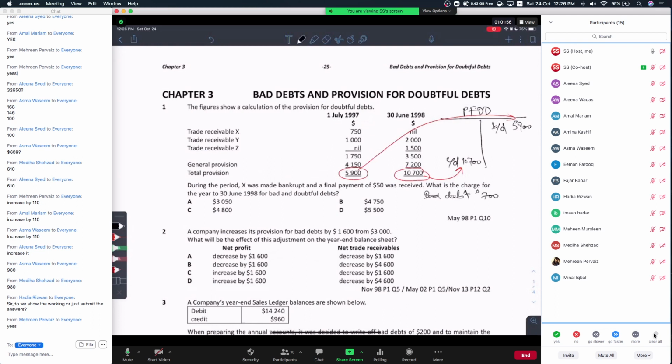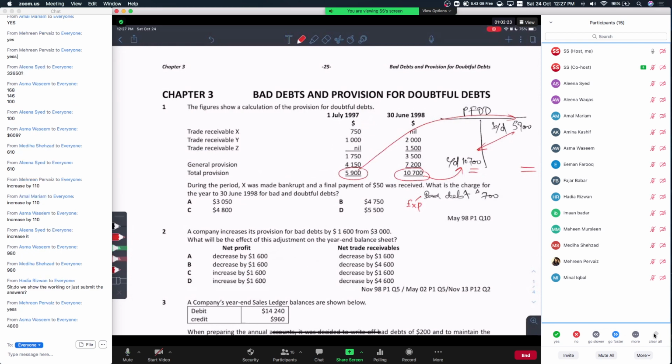Now you are to show the amount for bad and doubtful debts. Bad debt is an expense, and the increase in the provision for doubtful debts is also an expense. Your provision for doubtful debts is increasing from 5,900 to 10,700. So how much is the increase in the provision? 4,800.